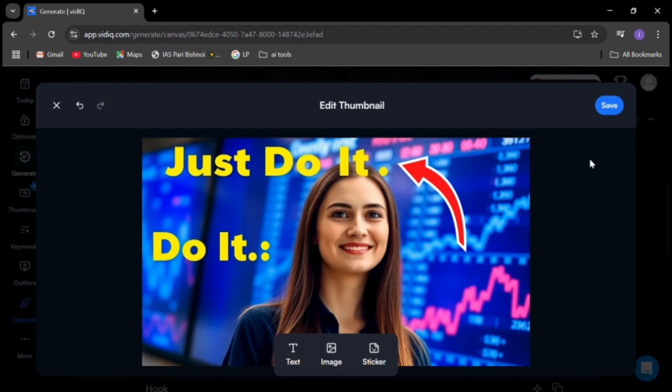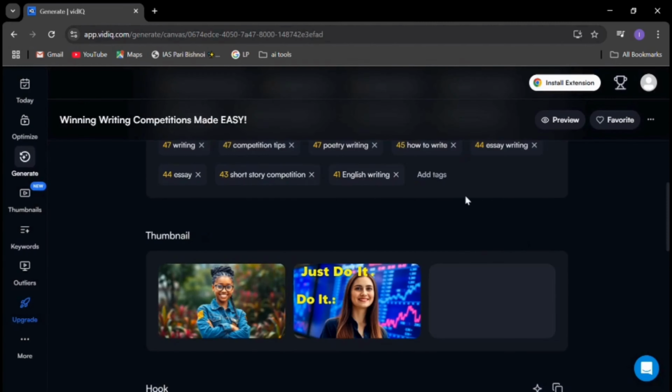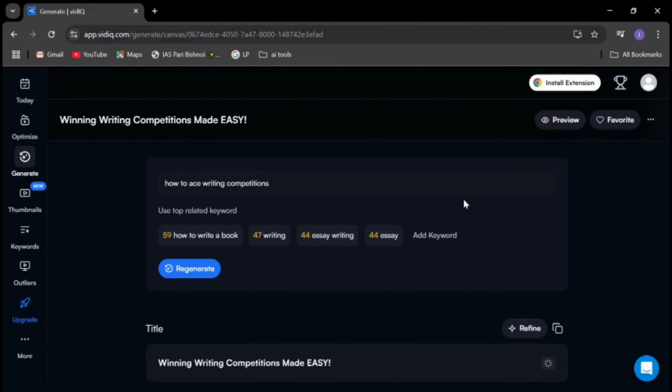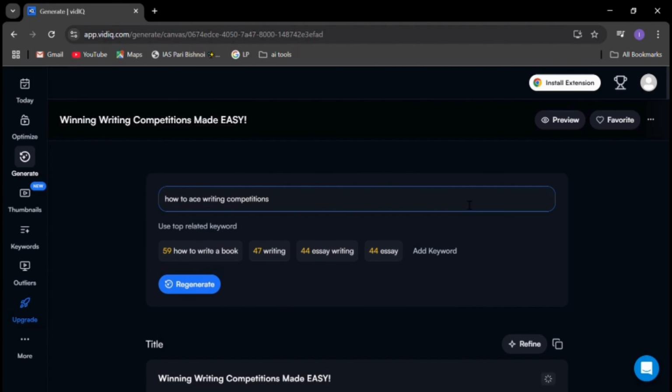Now, if you're on a pro plan, you can generate a full-fledged script directly from this tool. But here's a pro tip. Just copy-paste this outline into a tool such as ChatGPT to get your full script for free. Easy peasy, right?